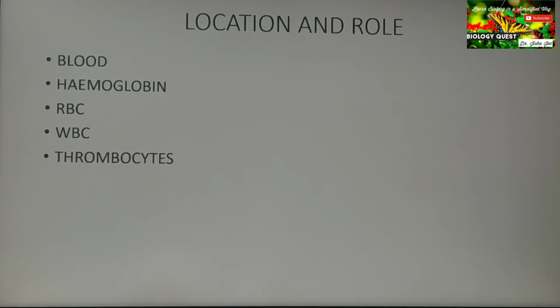Thrombocytes, again one of the cellular elements of blood, and their function is that it helps in clotting. It helps in blood clotting. Then moving on to the neutrophils, again it is a type of WBC. And the function, what is the function of neutrophils? They are mainly concerned with phagocytosis.